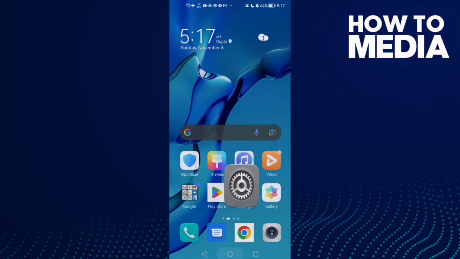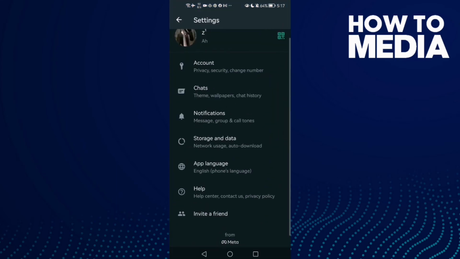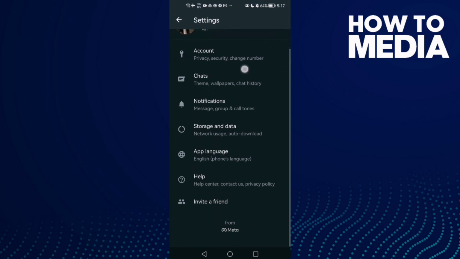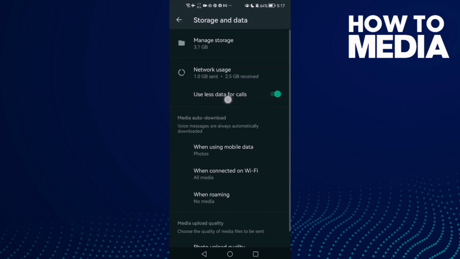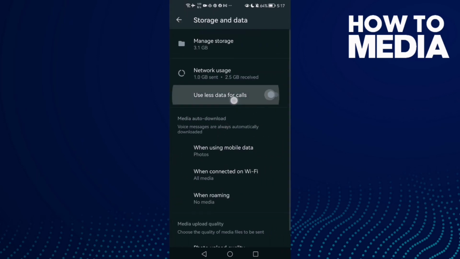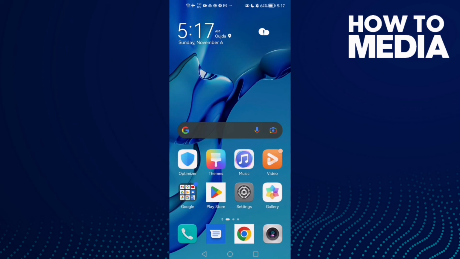And if that doesn't fix your problem, just go to WhatsApp and then go to settings here. Now just go to storage and data, and here we'll find this one. You will find it like that. All you need to do, use less data, enable it, and that's it. Your problem must be fixed, and that's it for today's video.